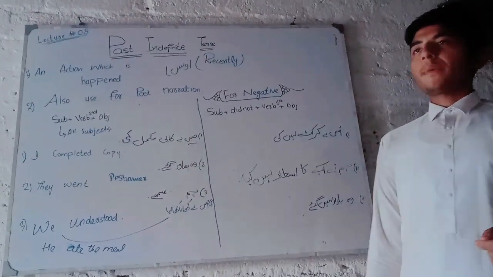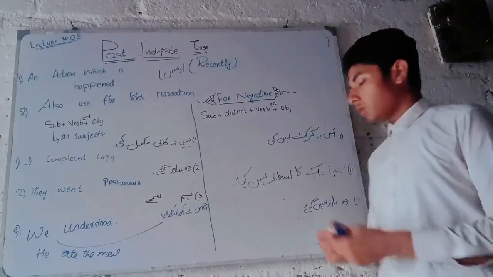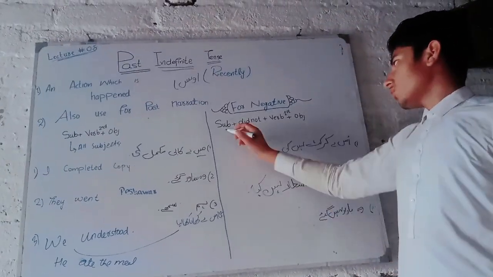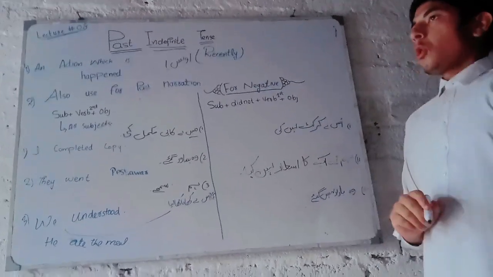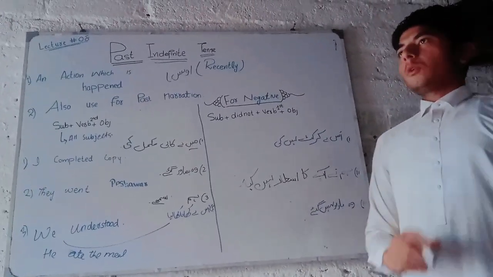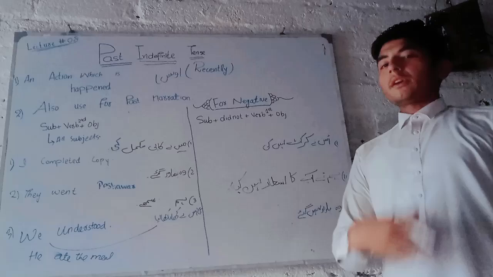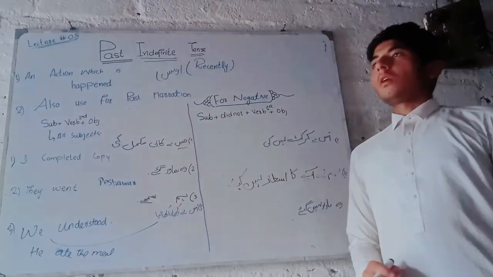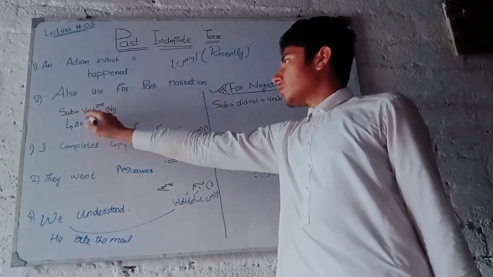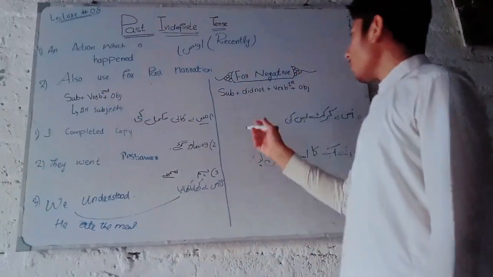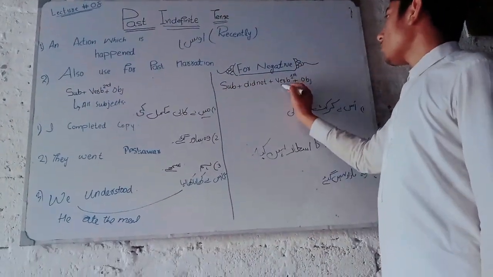So the structure of the past indefinite negative sentence is that we put subject plus did not plus verb first form plus object. If I talk about the positive sentence of past indefinite, the structure is subject plus verb second form plus object. But here we use subject plus didn't plus verb first form.